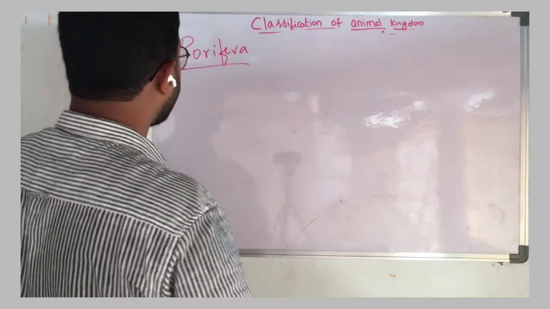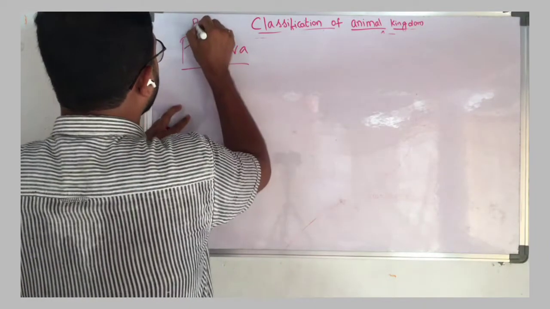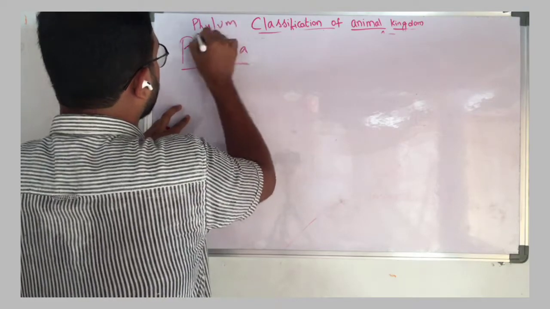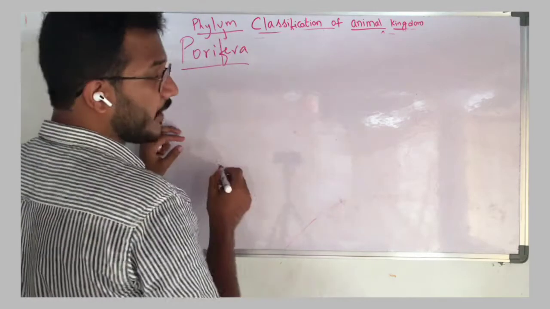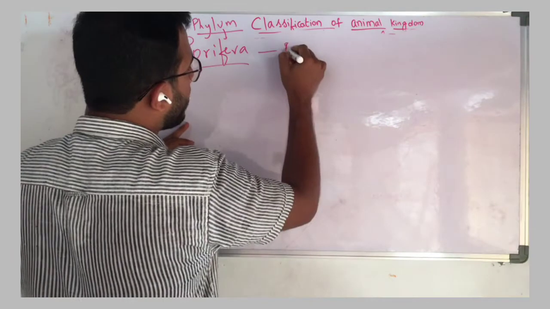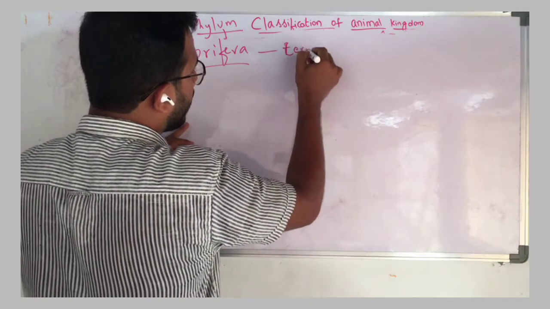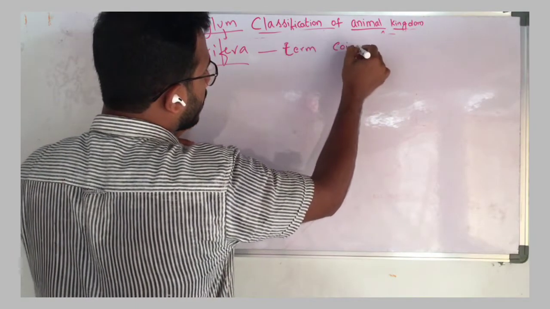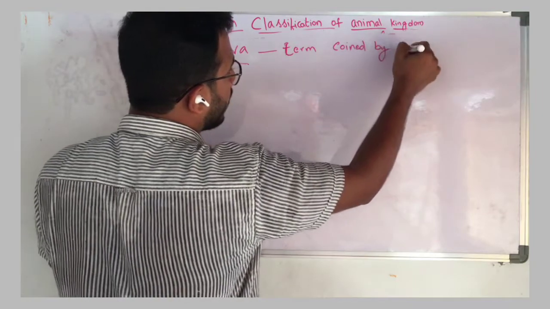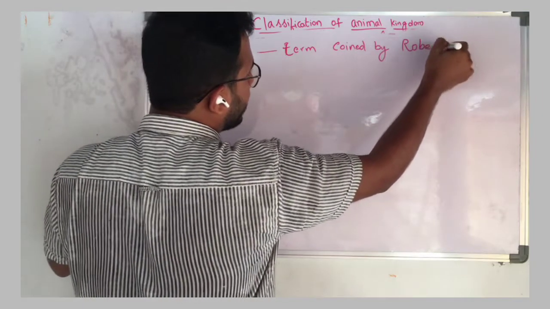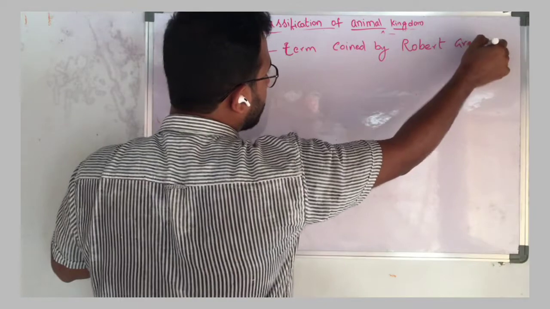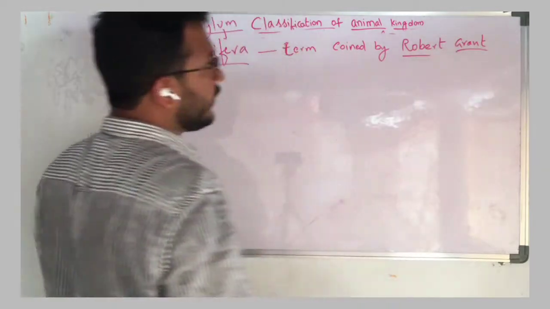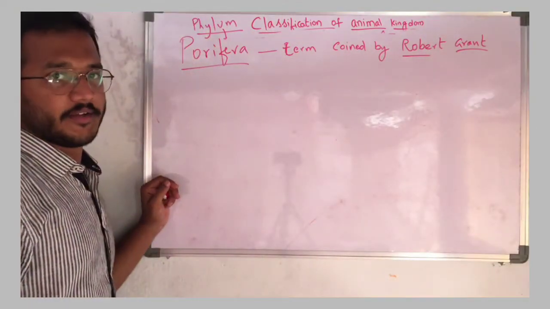Now, the term Porifera was coined by the scientist Robert Grant.